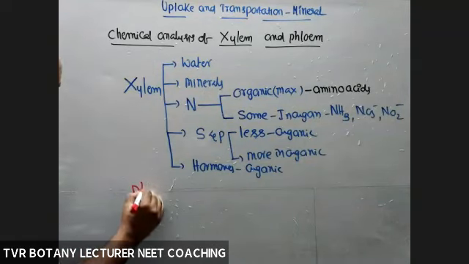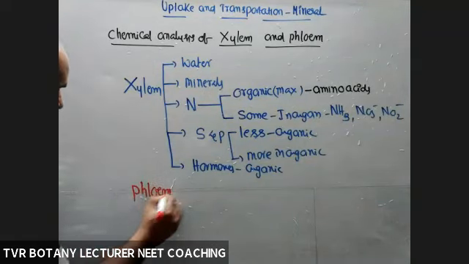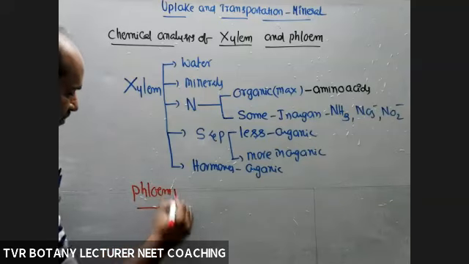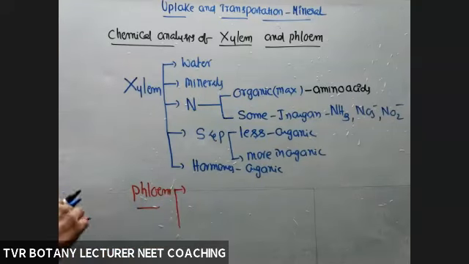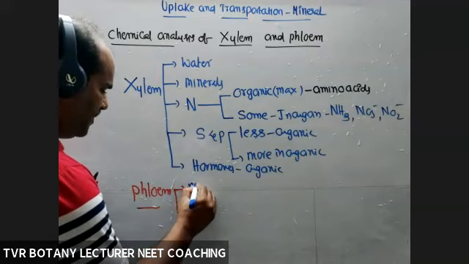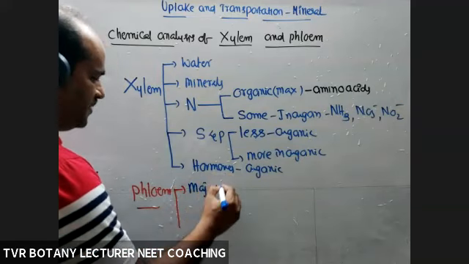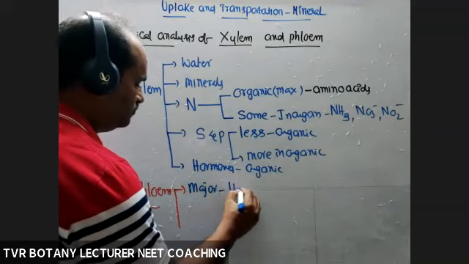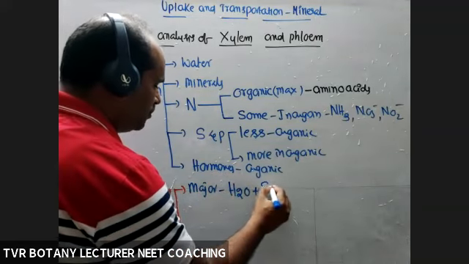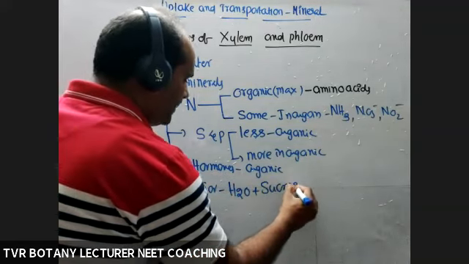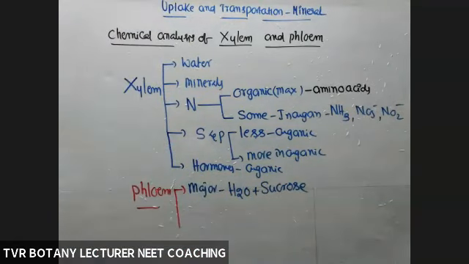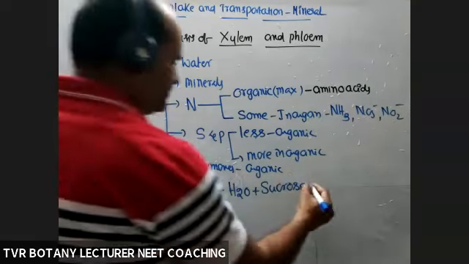In phloem, what are the major components? Maximum part is water plus sucrose, a disaccharide. Maximum carbohydrate is transported in the form of sucrose, and other sugars.